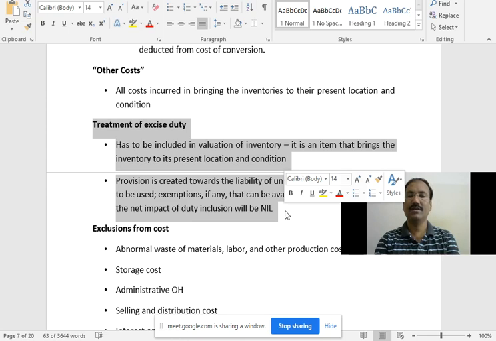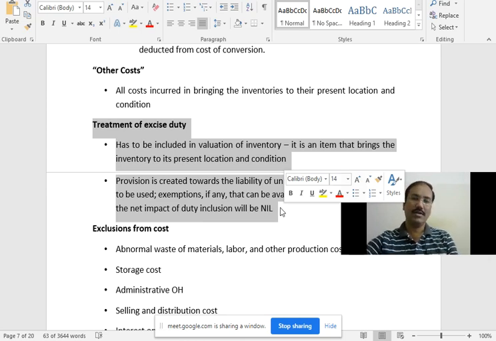Actually, excise duty comes only for manufacturing purpose, and that should be included. That is paid. Provision is not considered. Provision means outstanding tax cannot be considered.